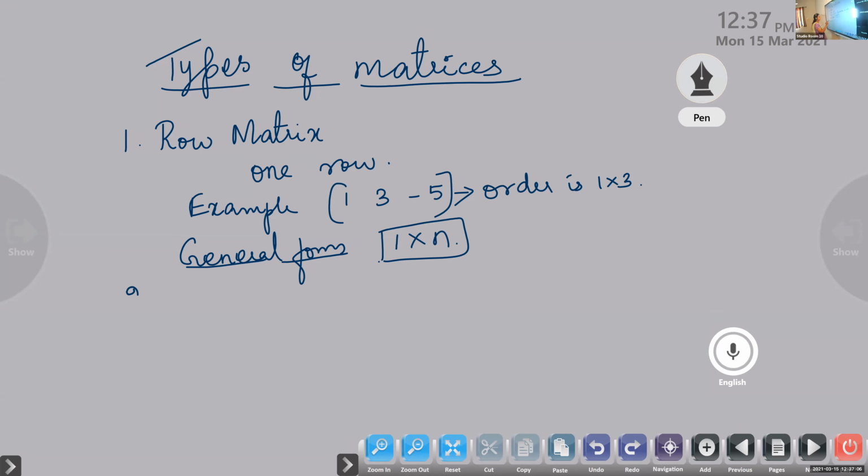So in general, the order will be m by 1. A matrix having only one column, we denote this as m by 1. So row matrix and column matrix.